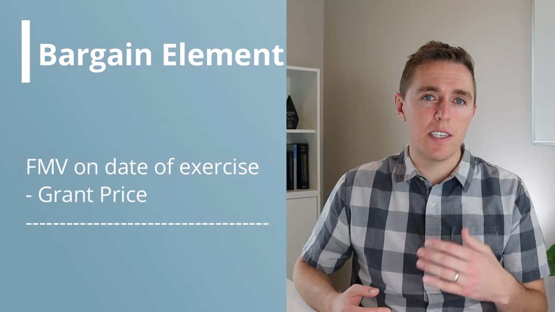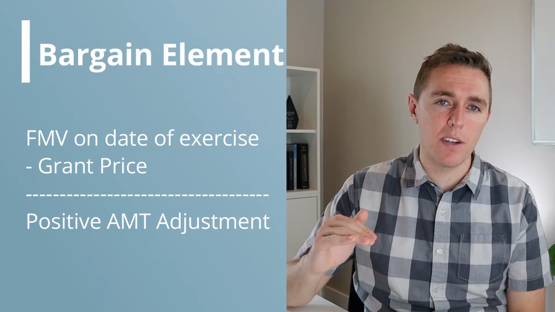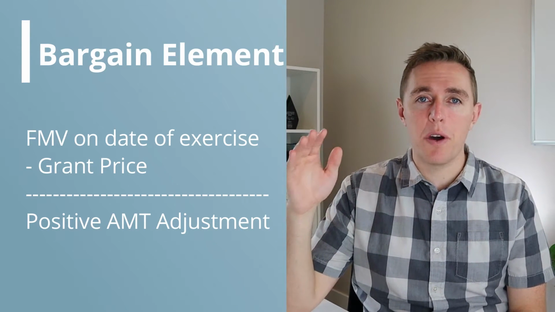So how much does your AMT increase by exercising? Your AMT is increased by the bargain element, which is the spread between the grant price specified in the grant document and the fair market value on the date of exercise. So if you own lots of ISOs and you start exercising them, that spread could exceed the amount of regular tax liability, therefore subjecting you to AMT. The problem is when you exercise your incentive stock options, that increases your AMT. This increases the chance that your AMT liability is going to be higher than your regular tentative tax liability. And because exercising large amounts of options usually relates to large sums of money, your AMT skyrockets.